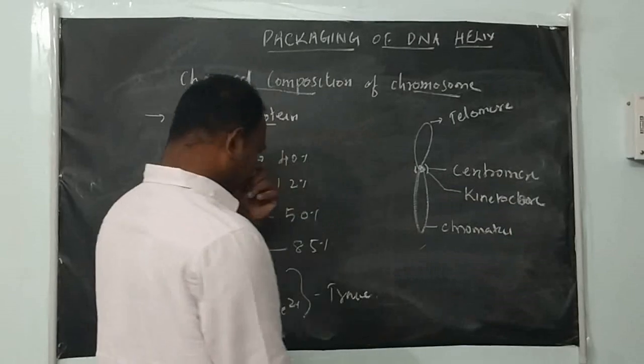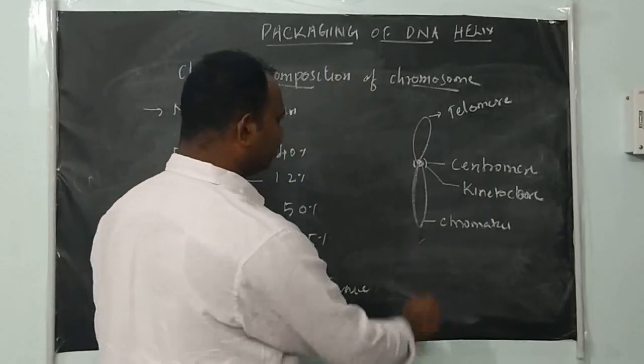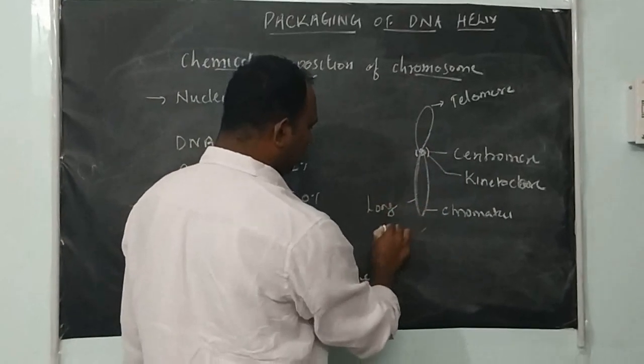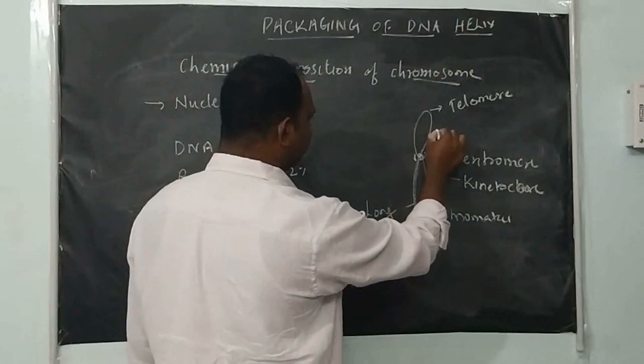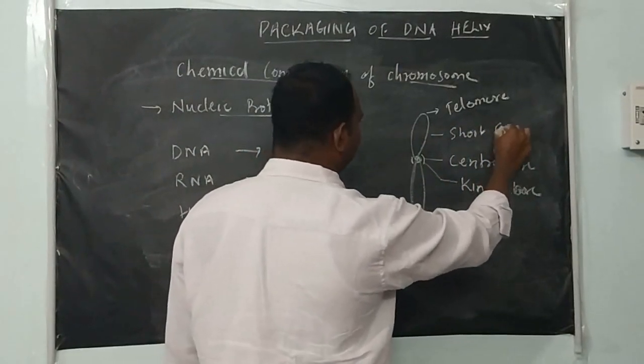The centromere splits the chromatid into two arms: one is the long arm, and another is the short arm. Both are chromatid arms.